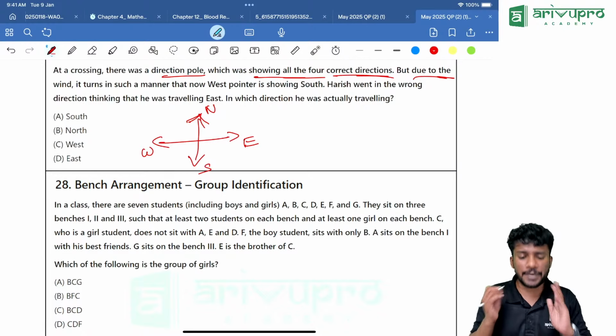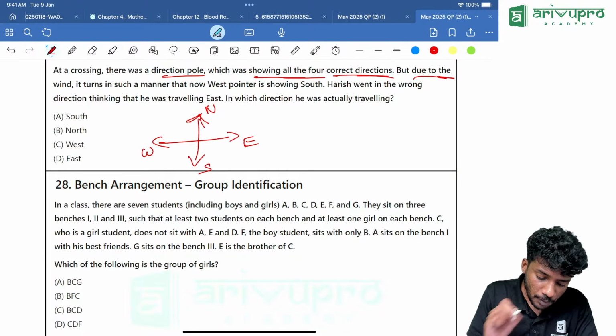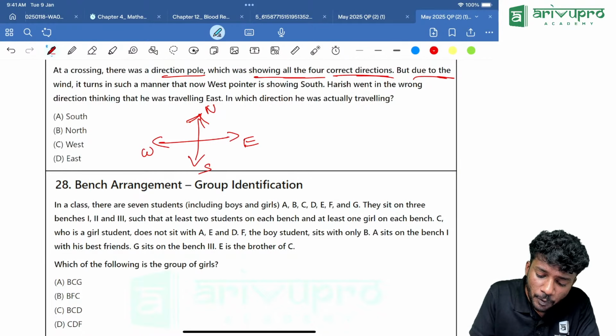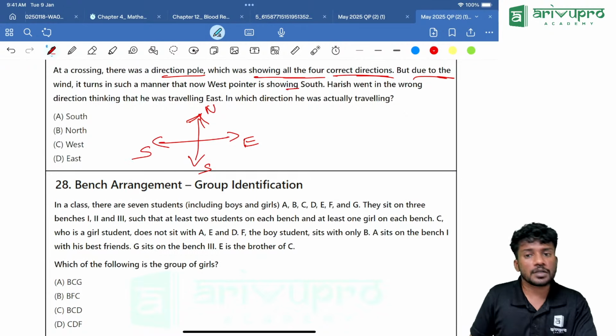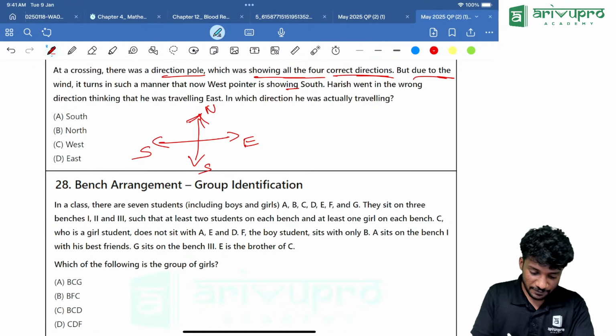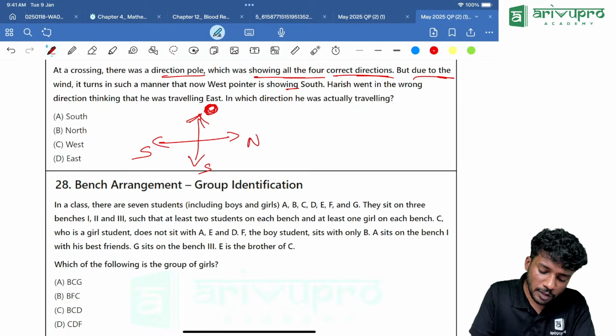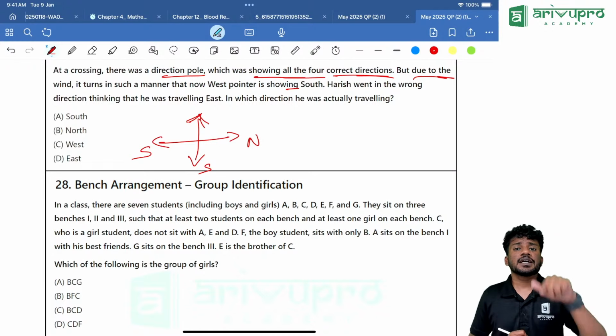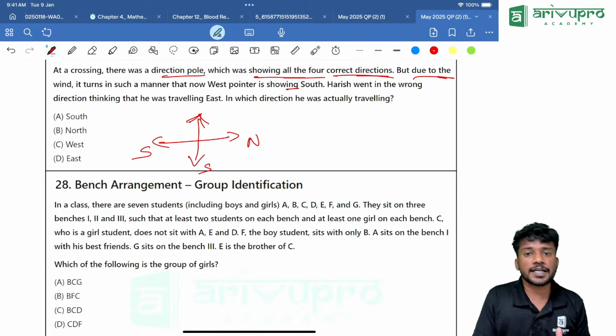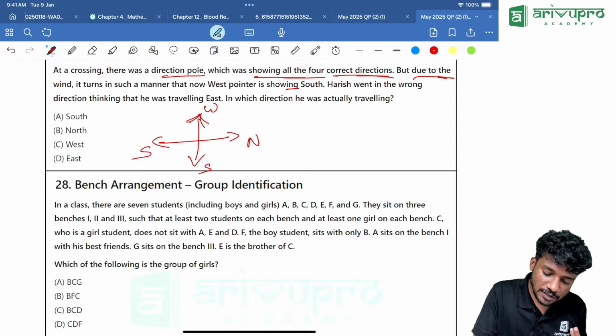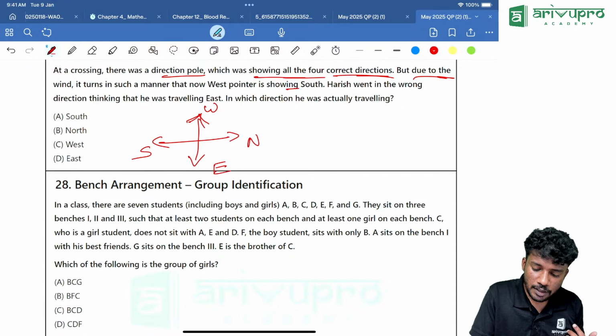But what happened? Due to some mistake, now the west pointer is showing south. West pointer is showing what? South. Correct? Then what will happen to the east pointer? If this is pointing towards south, east will automatically become what? North. Now I will ask you one question. What is the right side of south or left side of north? That is west. So east is over here.